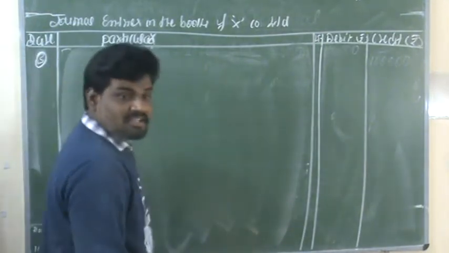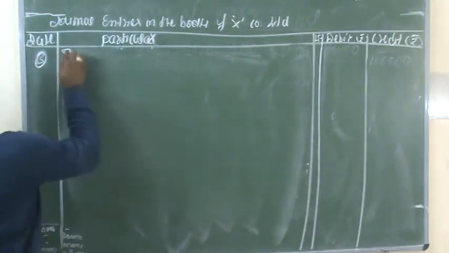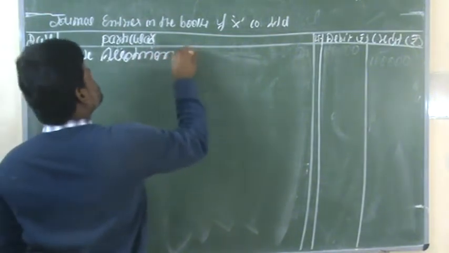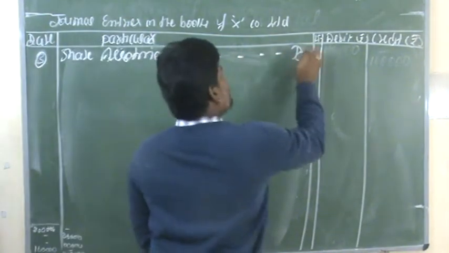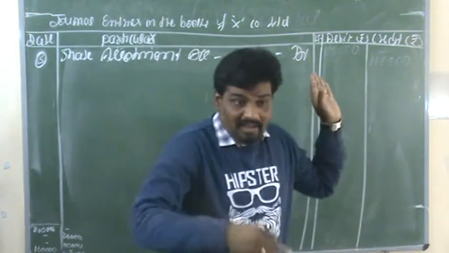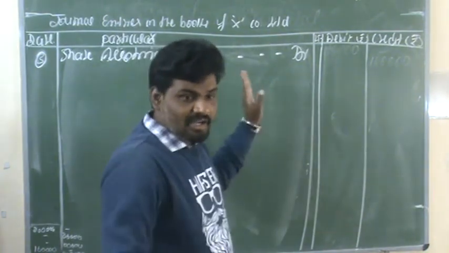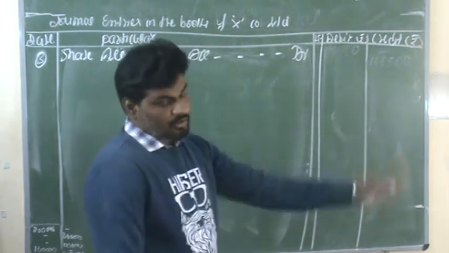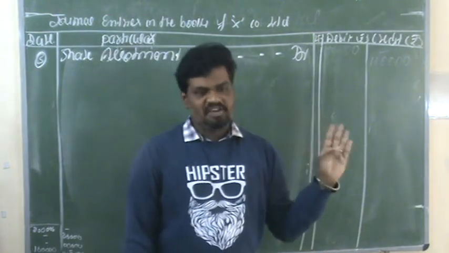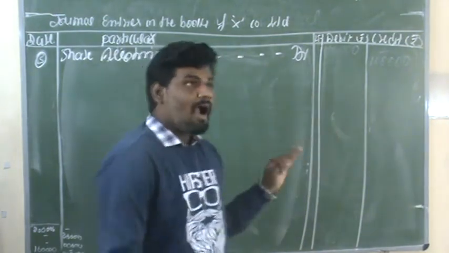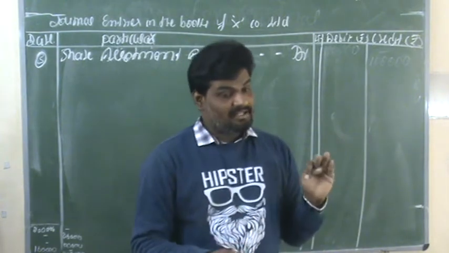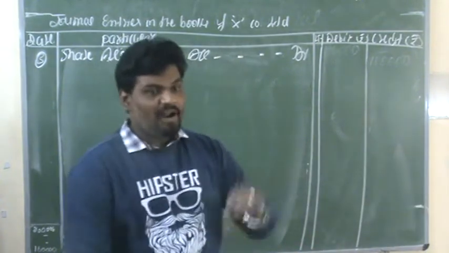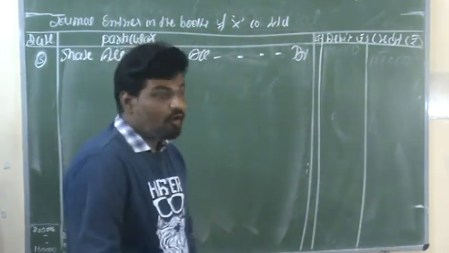The third entry, share allotment account debit. At the time of allotment, what is the total amount due? We already calculated this in the beginning by way of the working note calculations. The total number of shares issued by the firm is 10,000 shares, and at the time of allotment they are collecting rupees 40 on each share. 10,000 shares into 40 per share, you have to write 4 lakhs rupees.